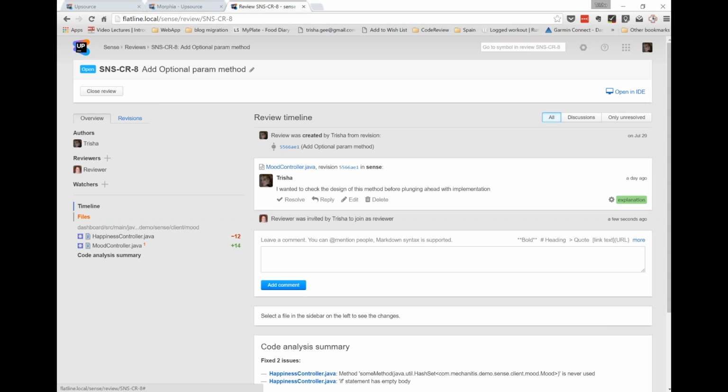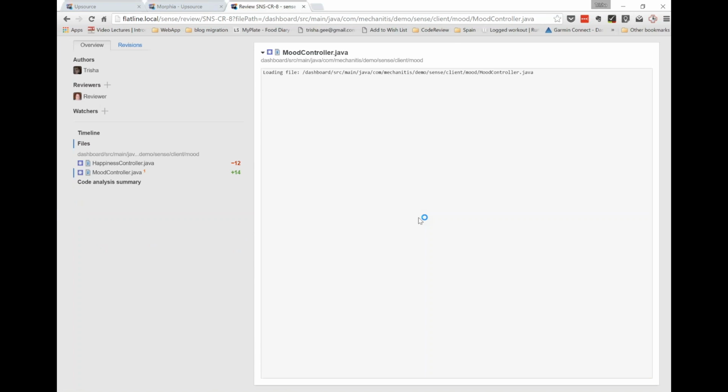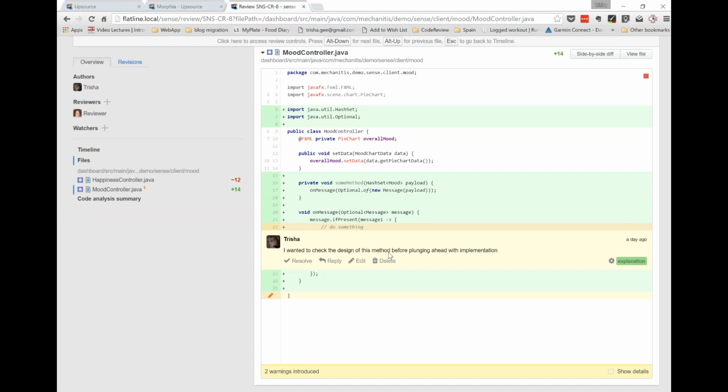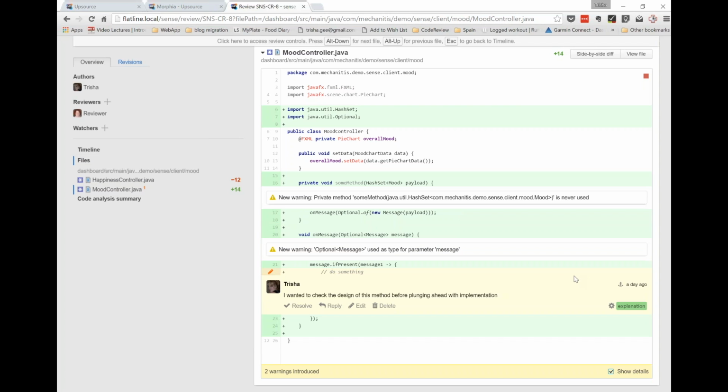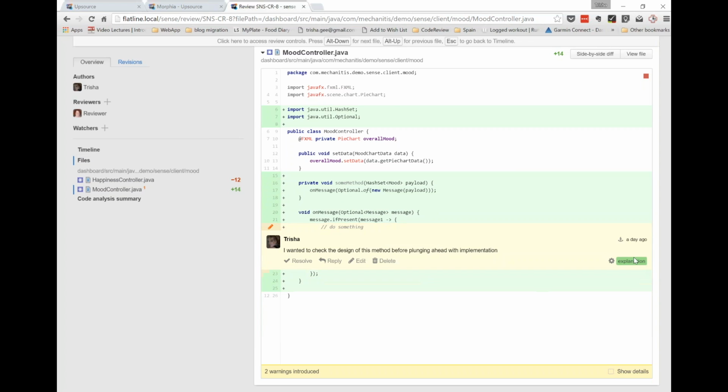So here I'm doing Java because I'm a Java developer, but as Maria said, this is not necessarily specific to just Java. If I look at one of the files, then I can see the code which went into this commit. I can see the comment that an author has put on here. I can even see things like IntelliJ inspections that may have failed as a result of this commit. So here I can see new warnings got introduced. I can also label these comments. I can say this is a particular explanation rather than raising a bug or a defect or something like that.